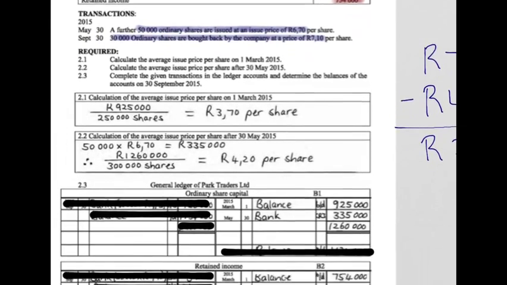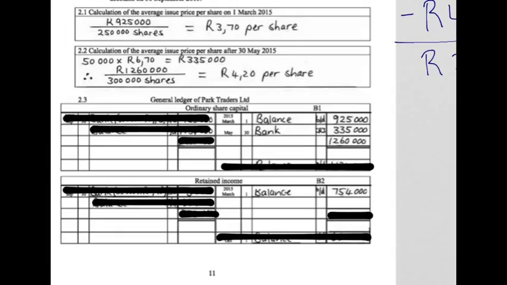So the average is taken from the account that has the average value. Bank will take the amount of 30,000 shares at 4.20, in other words the 126,000, from ordinary share capital. The rest, the 30,000 times 2.90, bank will still take, but now from retained income.